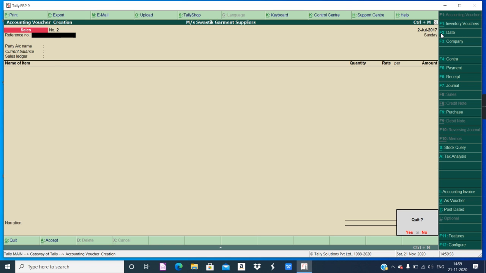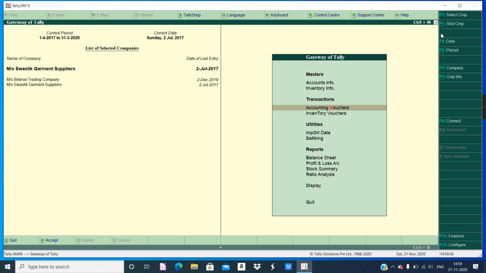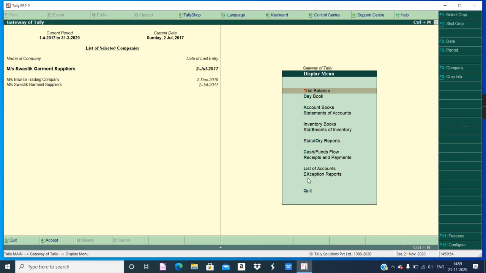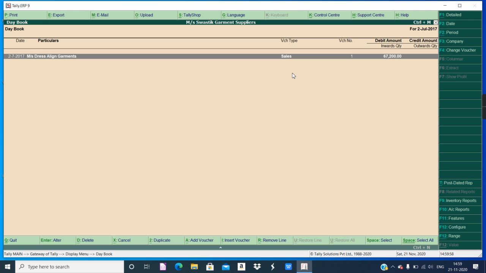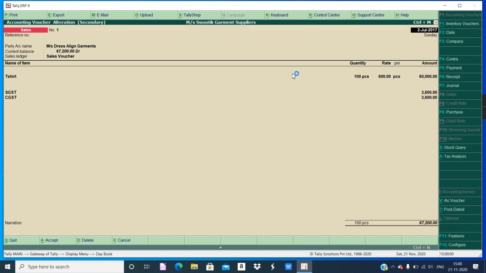Now you have to display the reports. So I will come back. As per the question, they have asked to print the GST computation report and sales tax invoice. Go to the display. See, this is the display option in Gateway of Tally. Go to the display, Day Book. Here you can see the sales, and now you can just print it.